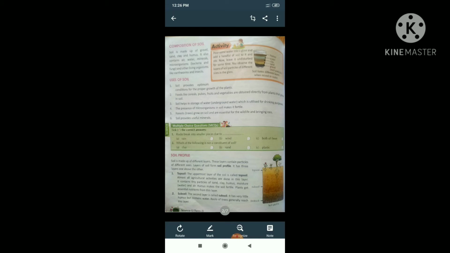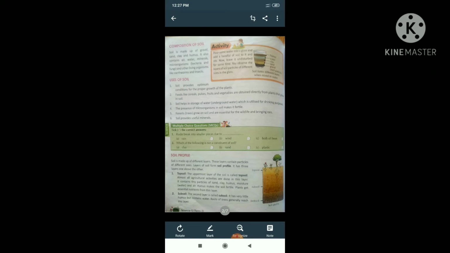Now we will discuss the soil profile. So yes students, we have seen the soil is made up of different layers. These layers contain particles of different sizes. Layers of soil form the soil profile. It has 3 layers, one above the other.